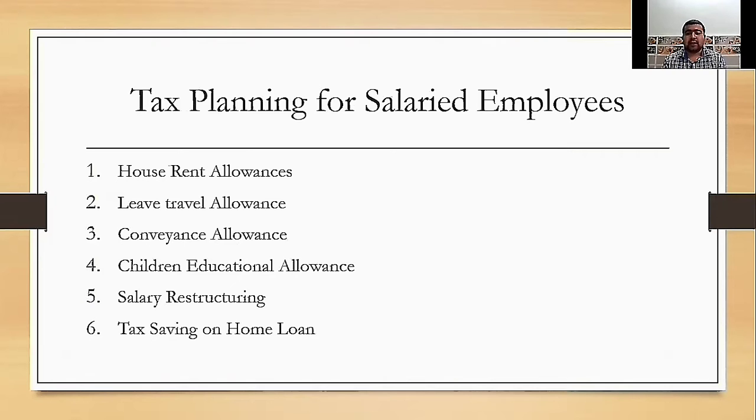Tax planning for salaried employees, the house rent allowance. Employees generally receive house rent allowance from their employer. This is part of the salary package and is income in terms of good conditions of the employment.